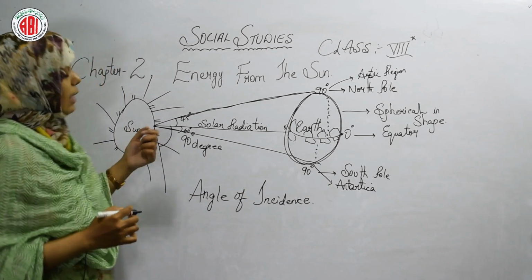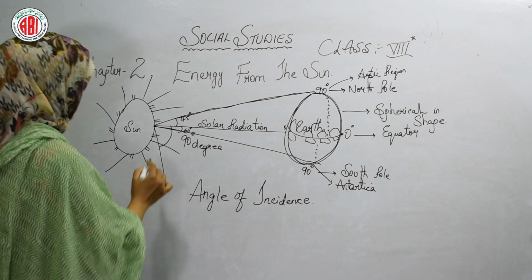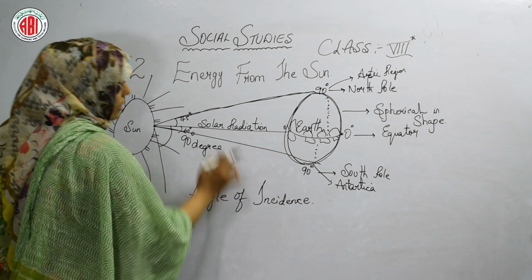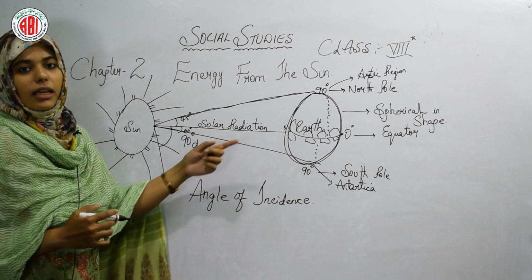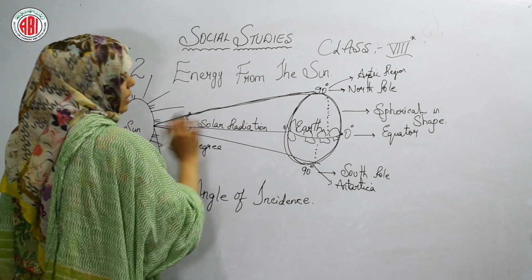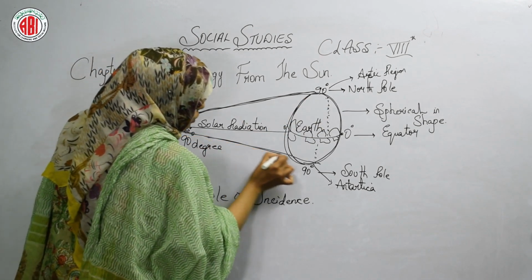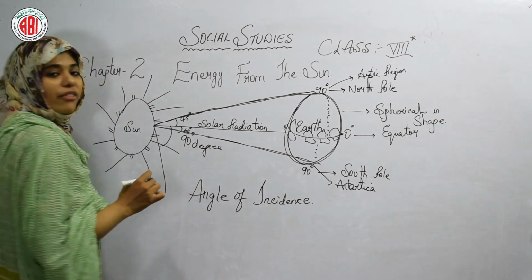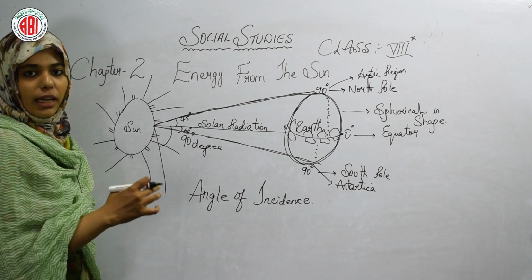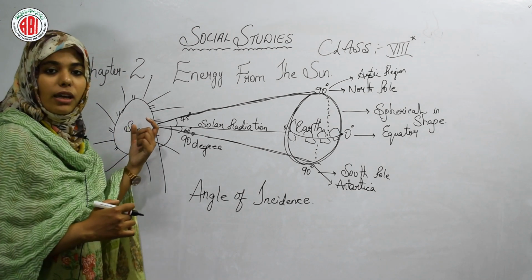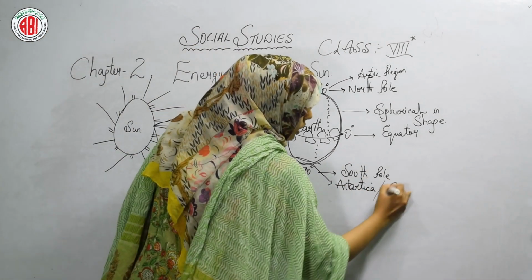One more thing I want to tell you, children. This is called the angle of incidence: only the equator has an angle of 90 degrees, and the north and south poles have slightly different angles. The sun's rays reaching the north pole and the south are very far, so these places will be very cold. Why? Because they are getting rays from very far places. Yes or no? So that is why they are cold regions.